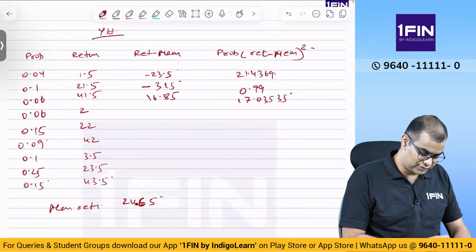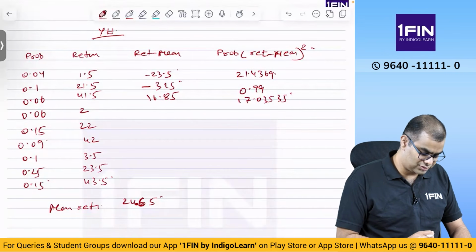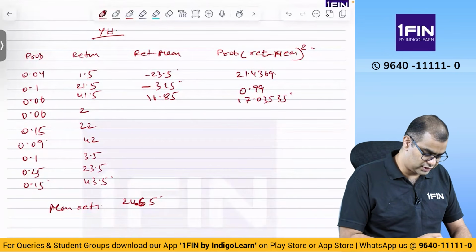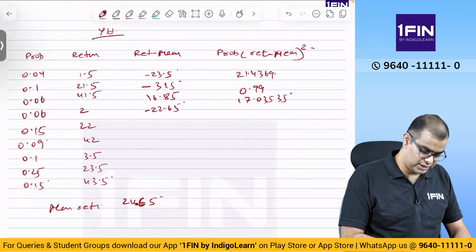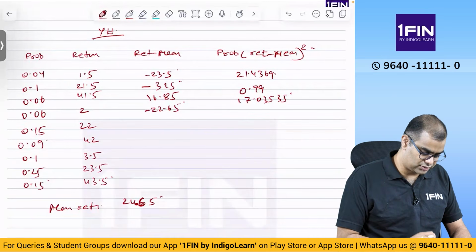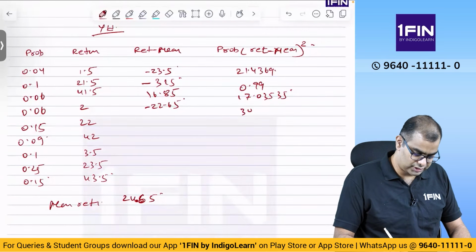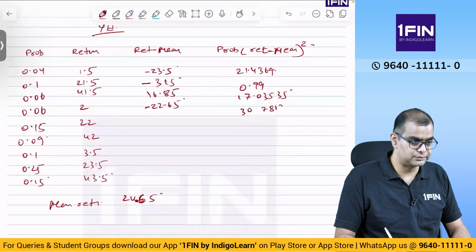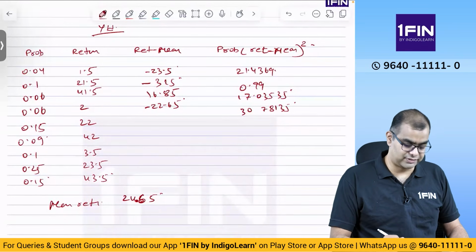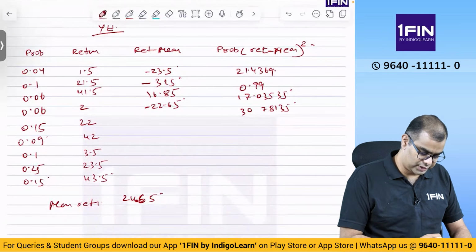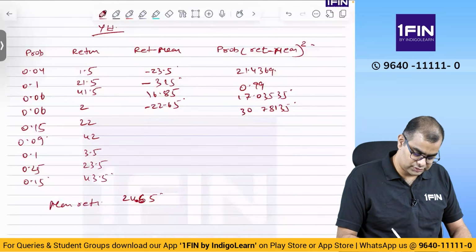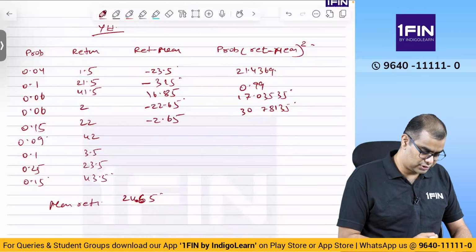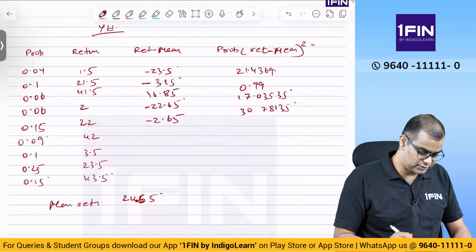Then 2 minus 24.65 is equal to minus 22.65, into is equal to 513 into 0.06 is equal to M plus 30.78135. Then 22 minus 24.65 is equal to minus 2.65 into 0.15 equals